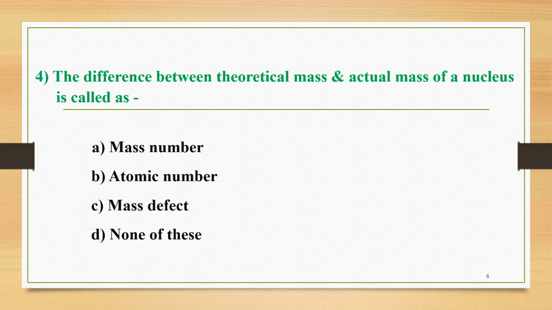The next MCQ, number 4, is here. The difference between theoretical mass and actual mass of a nucleus is called, and the four options are: A is mass number, B is atomic number, C is mass defect, and D is none of these. And the correct answer of this question is option C. It is called the mass defect. If we take the difference between theoretical mass and actual mass, that difference is called the mass defect.